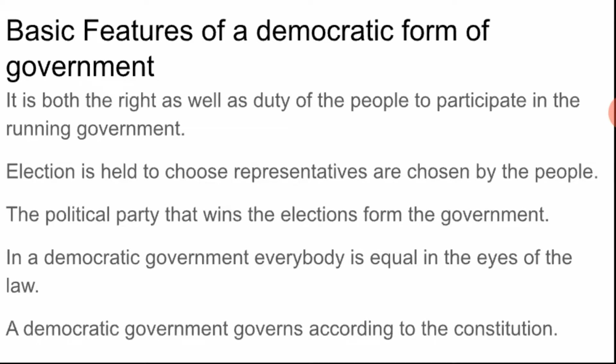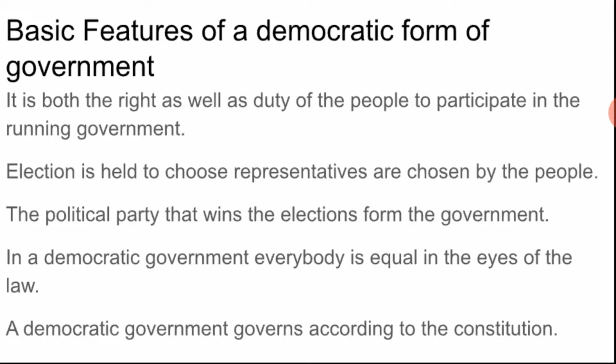Now, basic features of a democratic form of government. What are the basic features of the democratic form of government? First, it is both the right as well as the duty of the people to participate in the running of the government. Whichever government is running, it is our duty to participate in that.